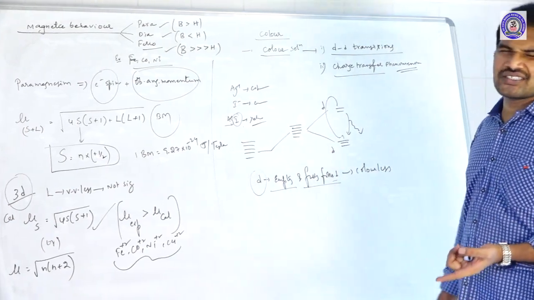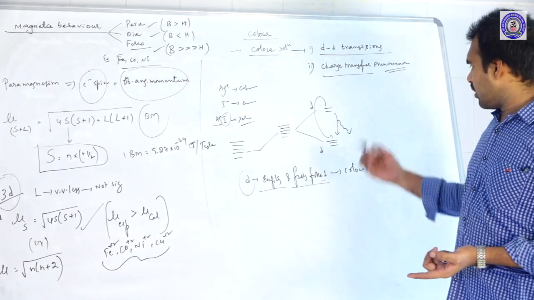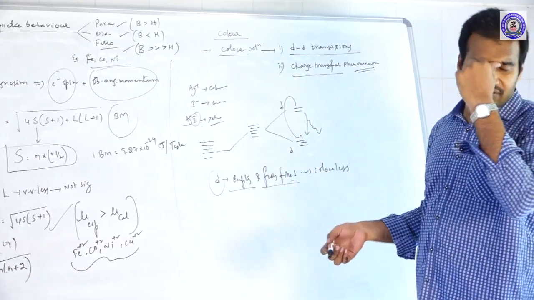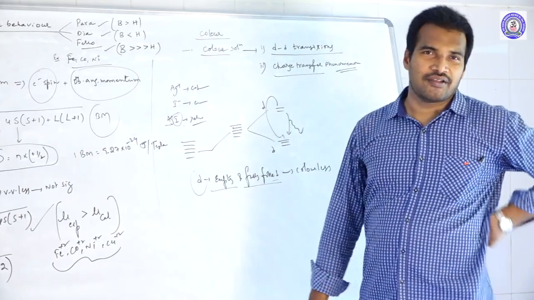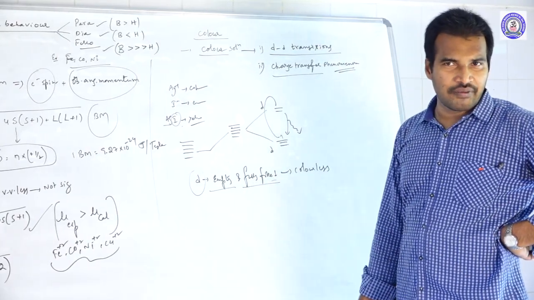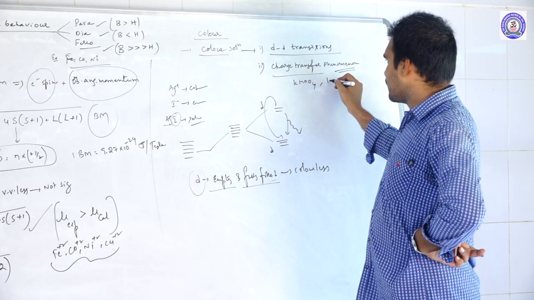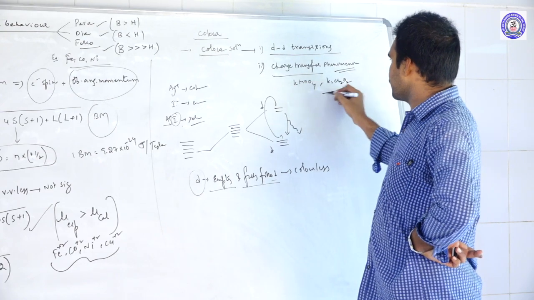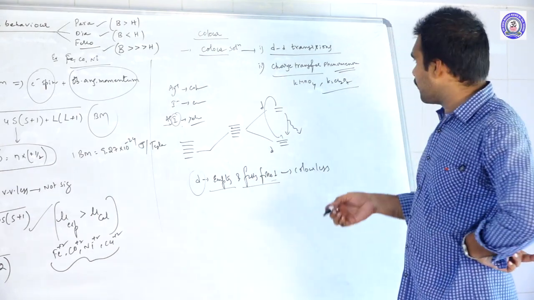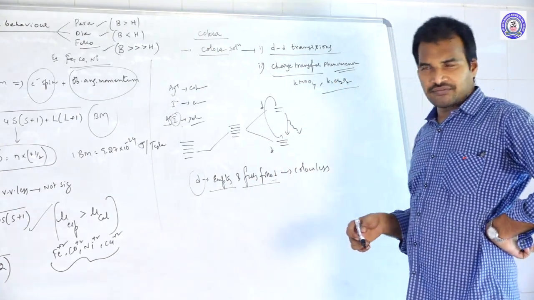Okay, but in some cases they may be colored because of charge transfer phenomena. What is charge transfer phenomenon? Best examples are KMnO4 and K2Cr2O7. If you take KMnO4, what is the oxidation state here?